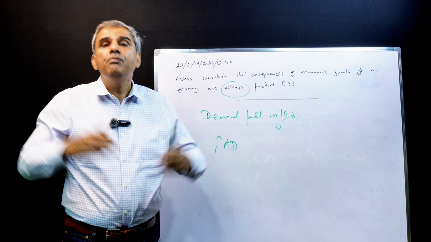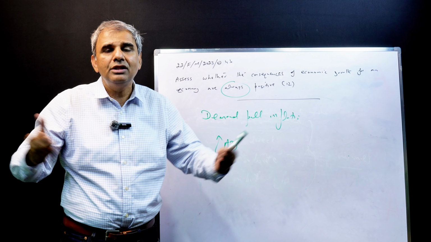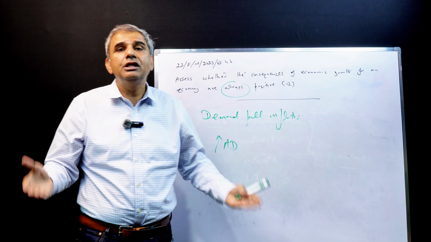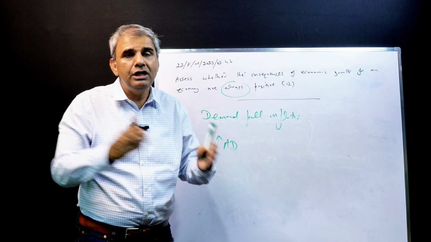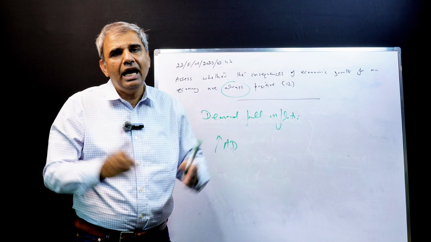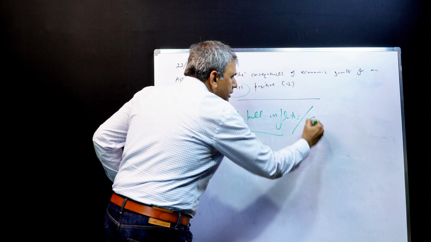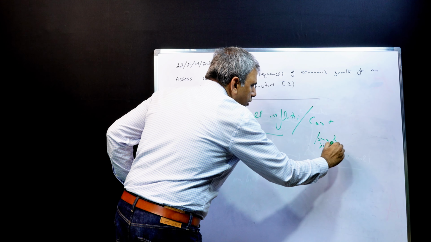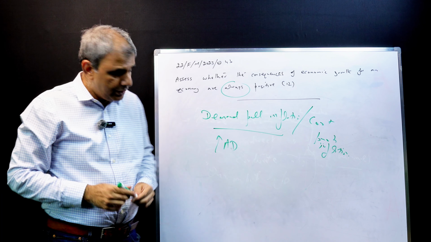Economic growth means more output, and more workers are demanded. More workers demanded means there could be labor shortages. And when there is a labor shortage, wages may go up even in excess of productivity. That would lead to a higher cost of production, and that may lead to cost-push inflation. So not only does economic growth lead to demand-pull inflation, it also leads to cost-push inflation because of higher wages.